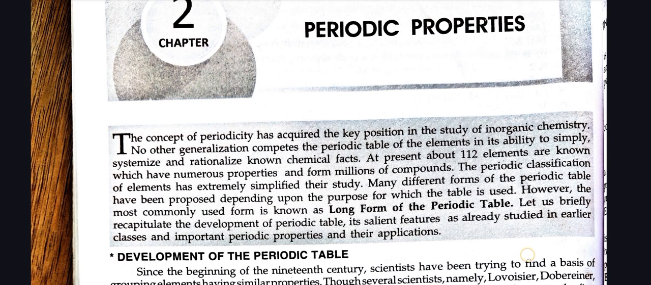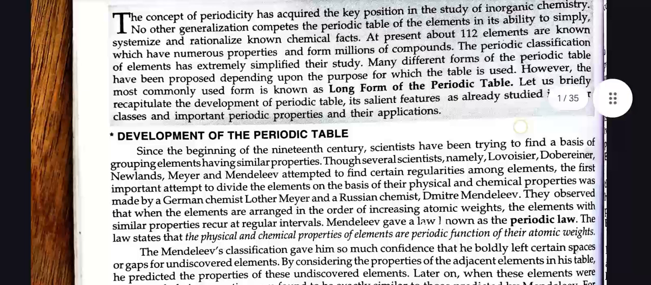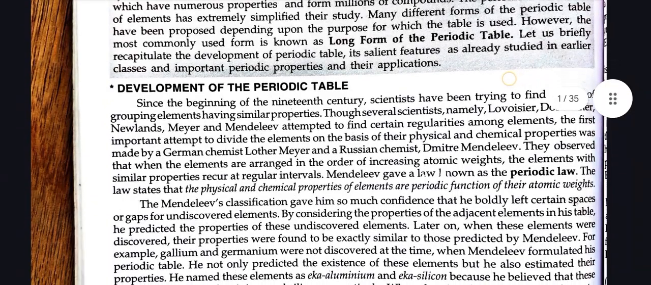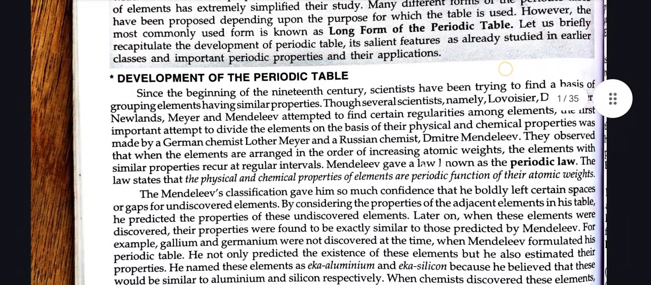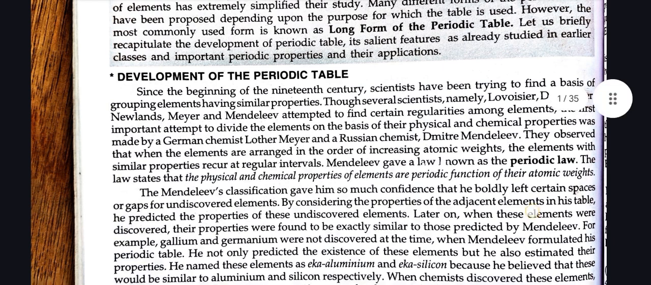Many different forms of the periodic table have been proposed depending upon the purpose for which the table is used. However, the most commonly used form is known as the long form of the periodic table. Let us briefly recapitulate the development of the periodic table, its salient features as already studied in earlier classes, and important periodic properties and their applications. Point number 1, development of the periodic table.